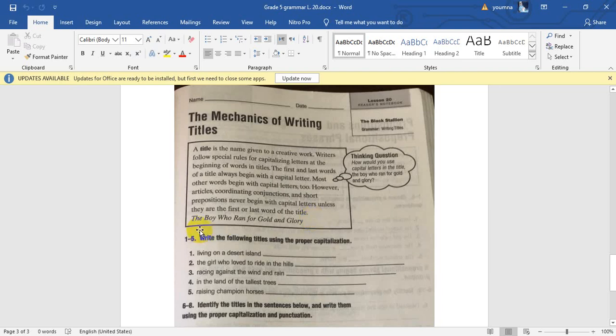Let's see here. The Boy Who Ran for Gold and Glory. Here at the beginning it's an article, so we must write it in capital. Boy, who, ran, for, it's a preposition in the middle, so it will be in lowercase. Gold will be capital. And is a conjunction in the middle, not at the beginning or the last word, so it will be a small letter. Glory will be capitalized. Okay, write the following titles using the proper capitalization.